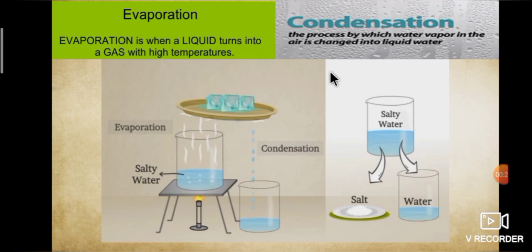Beaker containing salty water. If you boil the solution for a longer time, you will observe evaporation of water. The whole water gets converted into vapors. You will observe salt at the bottom. This is called the evaporation process. After that, the vapors are cooled to form water, which is collected in another beaker. This is called the condensation process. With the help of evaporation and condensation, it is possible to separate components of a solution, that is salt and water.